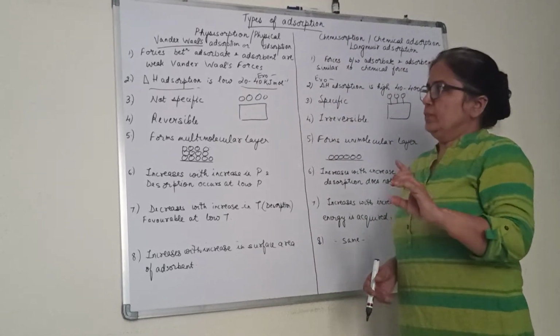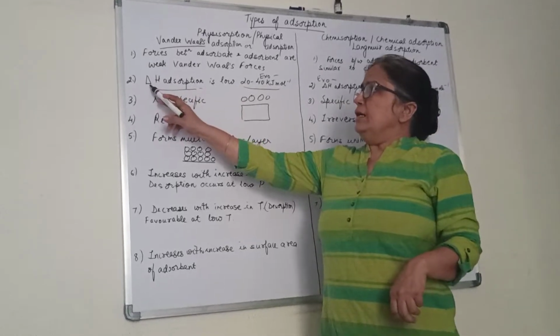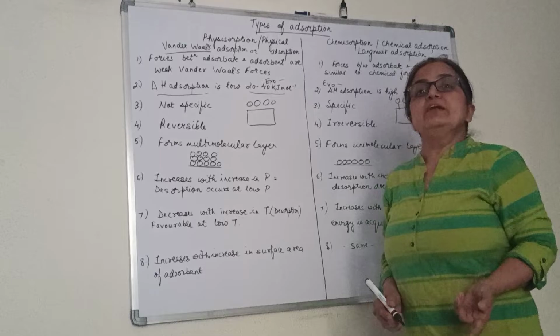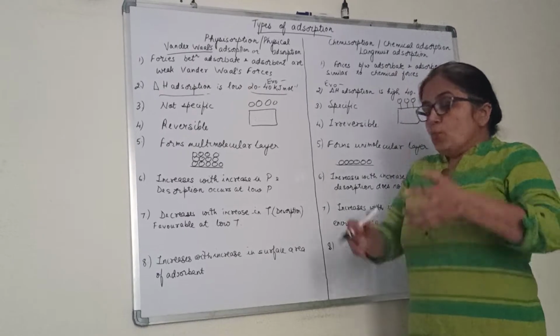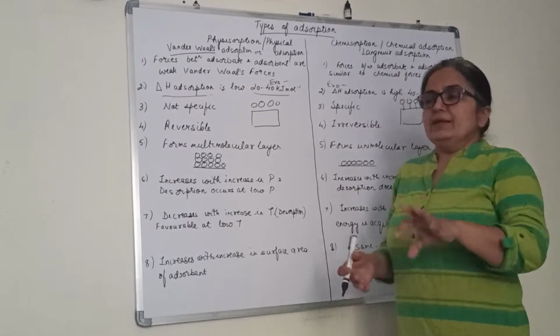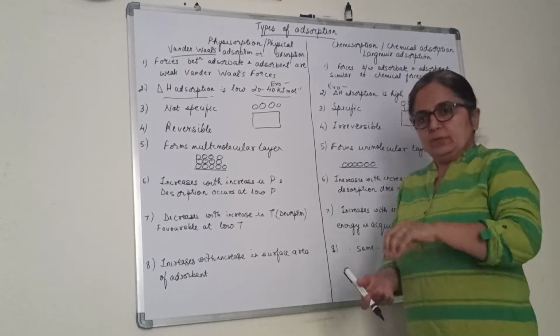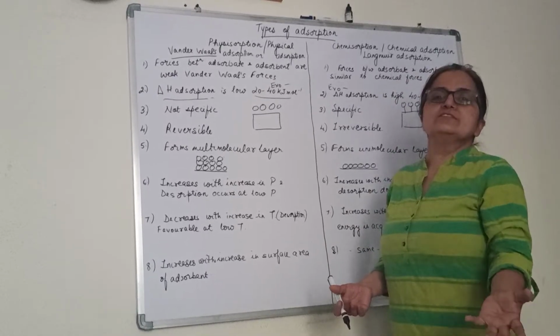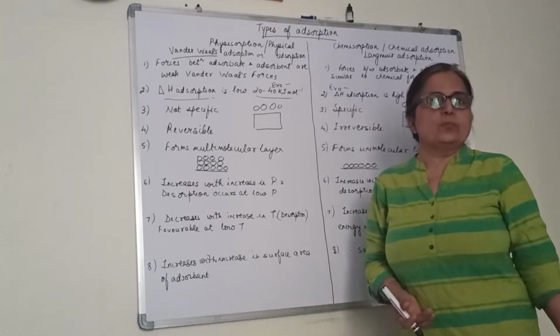Second, delta H. Now let me define this, the enthalpy of adsorption. As we have been defining other enthalpies, when 1 mole of the adsorbate comes and gets adsorbed onto the surface of the adsorbent, how much energy is released? That is called the enthalpy of adsorption.